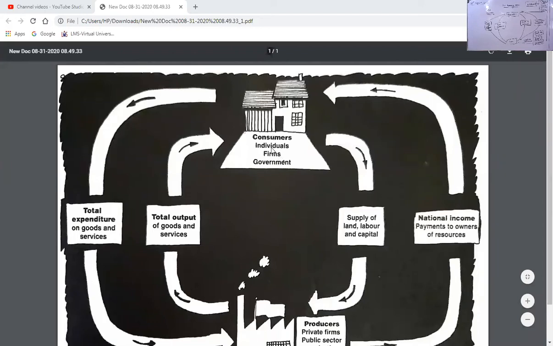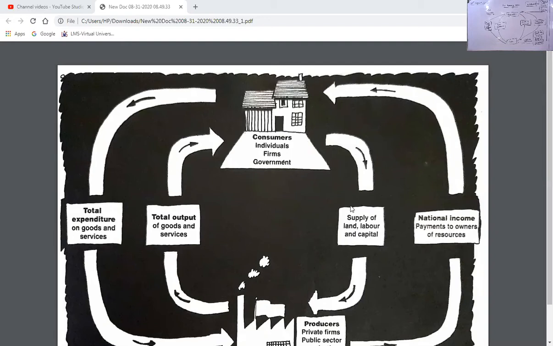Okay, now what does this picture tell us? Starting from the top, it's like consumers, individuals, firms, government. Now you can see what is happening. Whether it's individuals, firms, or government, they all are households as well. They are consumers as well, right? So what are they doing first? If we go clockwise, the very first arrow comes down, showing the supply of labor, land, and capital.